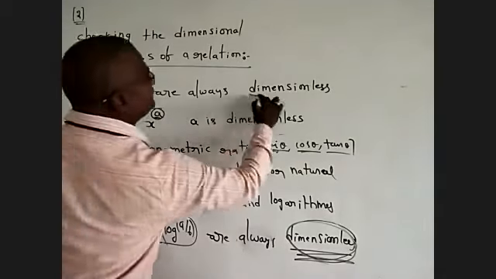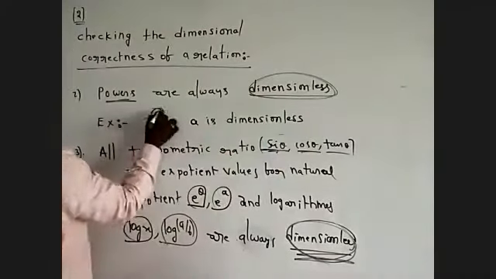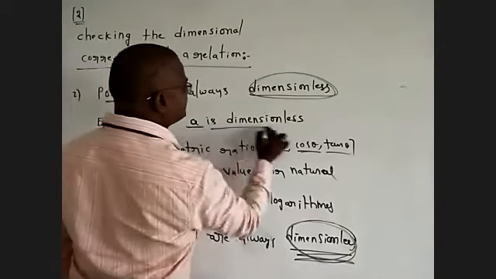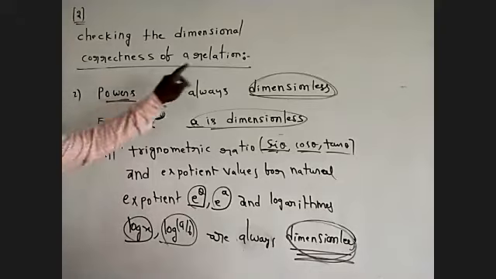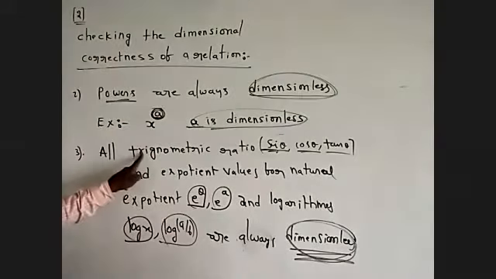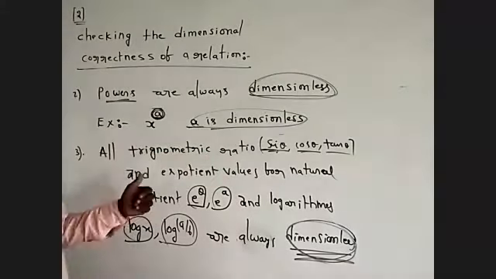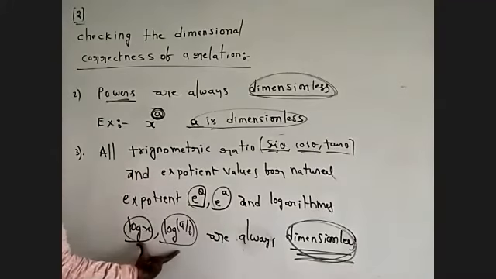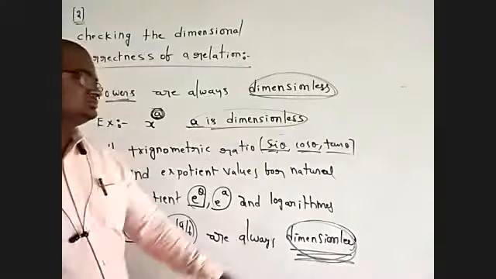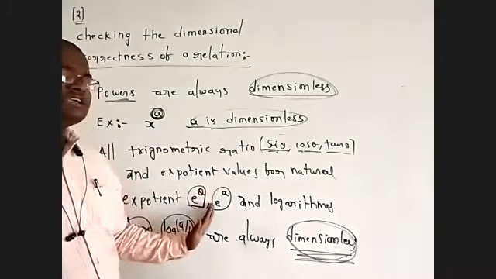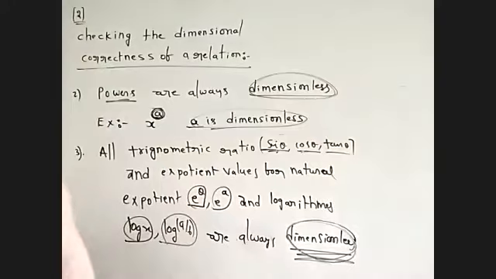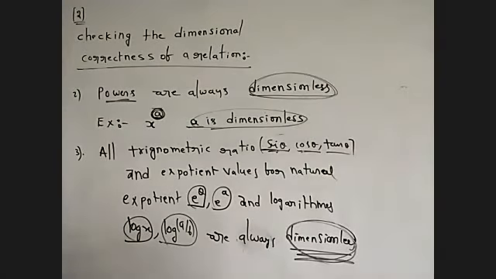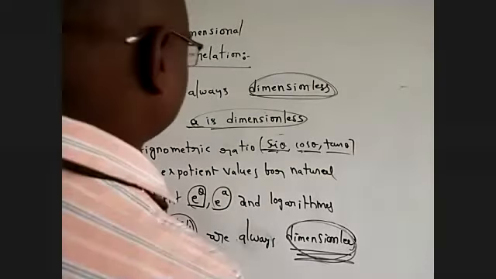Powers are also dimensionless. Keep in mind, this is a condition.